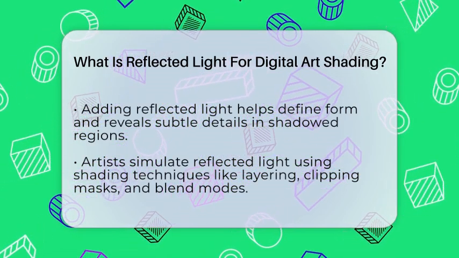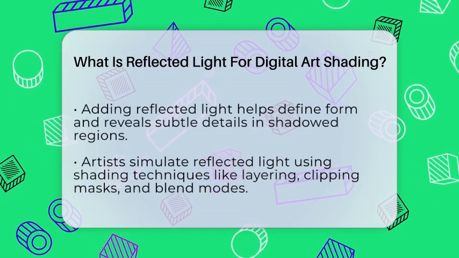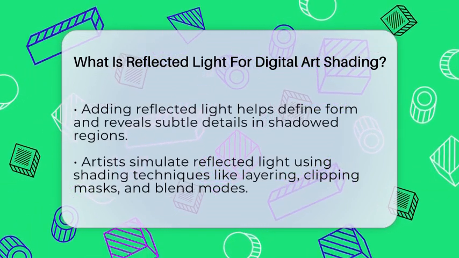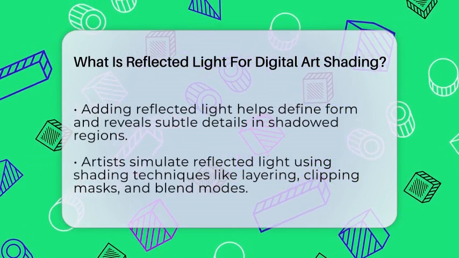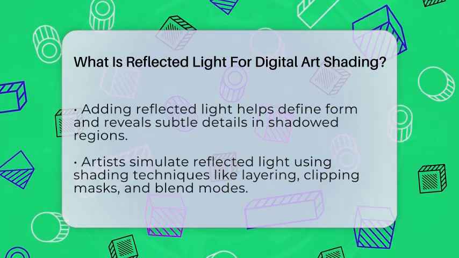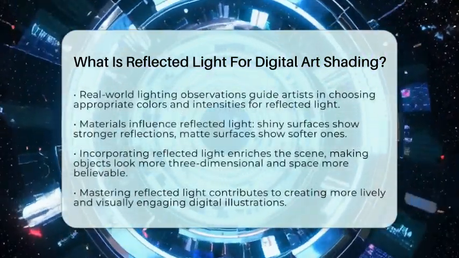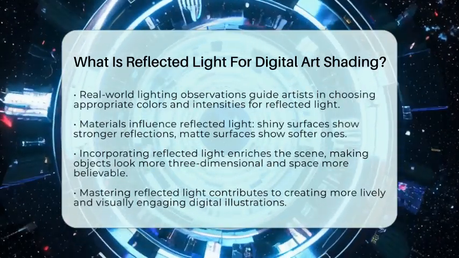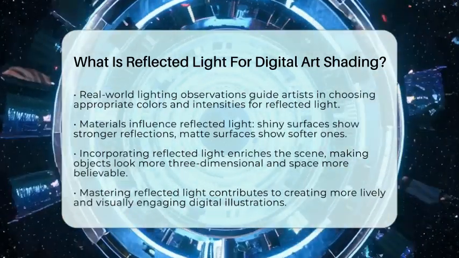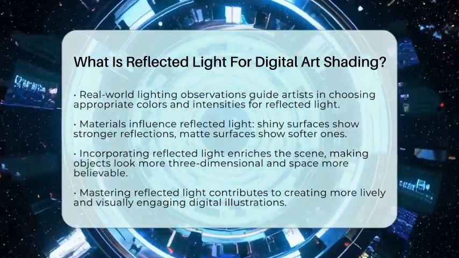To simulate reflected light, digital artists often choose shadow colors influenced by ambient or skylight hues. They use layering techniques like clipping masks and blend modes to add subtle effects without overpowering the main shading. Observing real-world lighting helps guide the color and intensity of reflected light in your work. Materials also matter. Shiny or reflective surfaces will show stronger, more defined reflected light compared to matte surfaces.